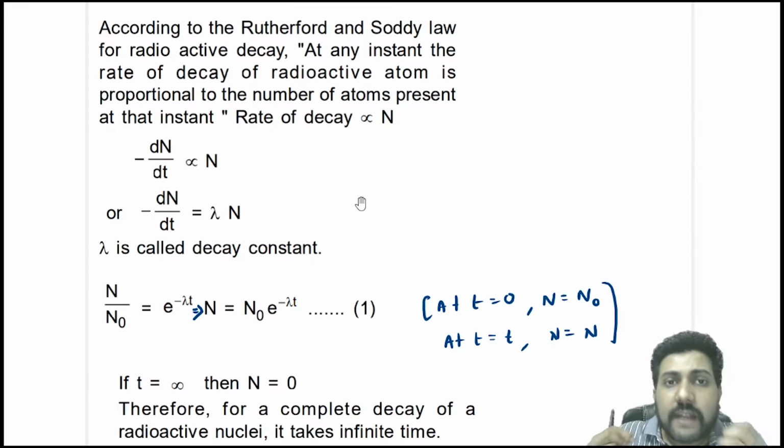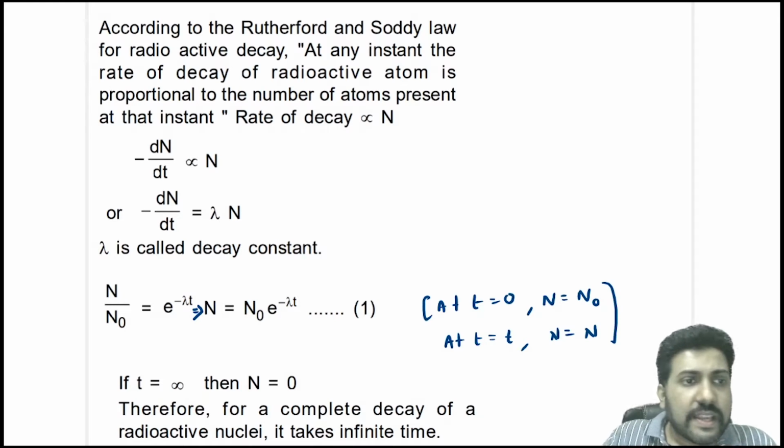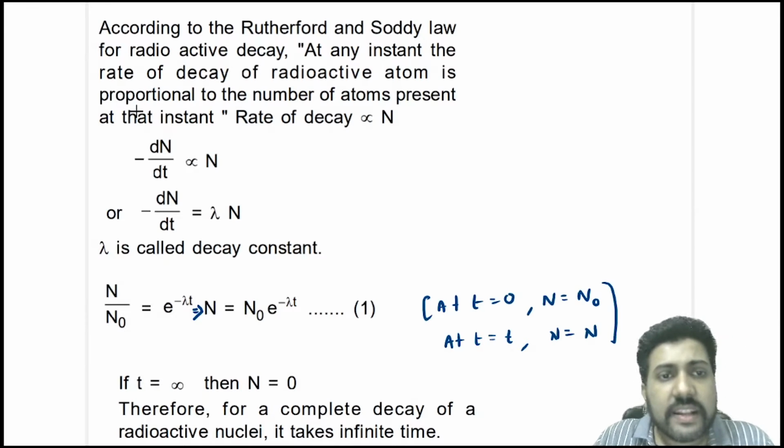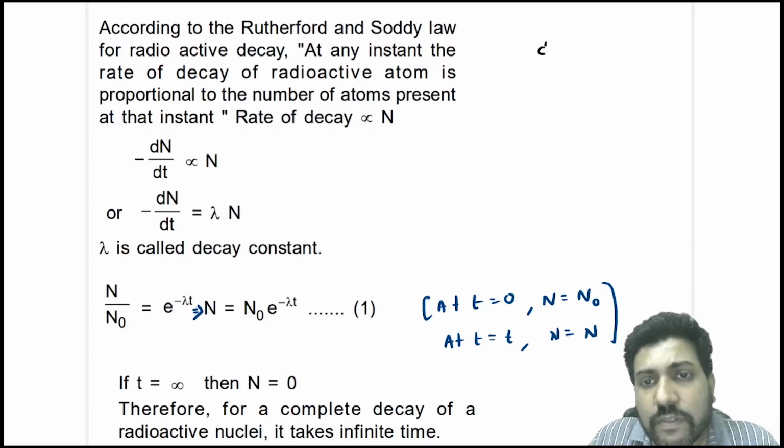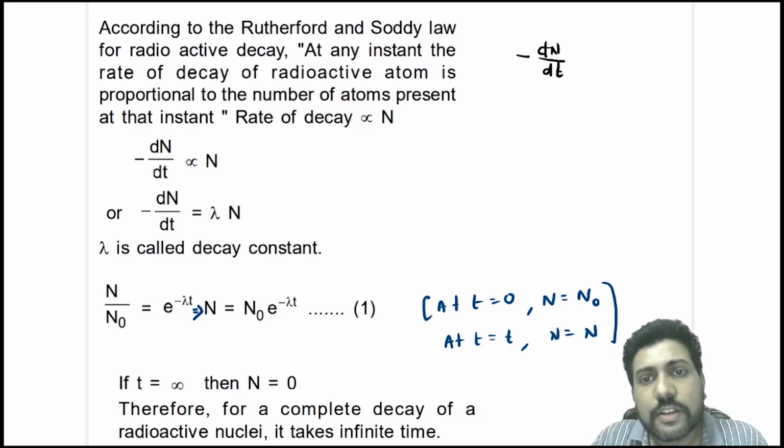Now, again coming to the decay law or the statistical analysis. According to Rutherford and Soddy law for radioactive decay, at any instant, the rate of decay of radioactive atoms is proportional to the number of atoms present at that instant. So that means the rate of decay is dN/dt, or you can write a minus here because it is decaying with time. That means N is decreasing with time. So to keep it positive, add a minus here.